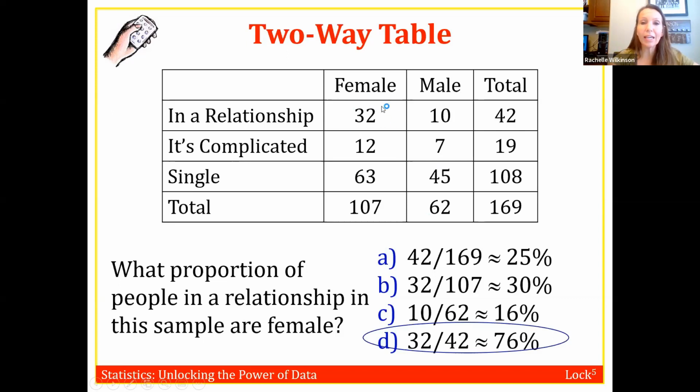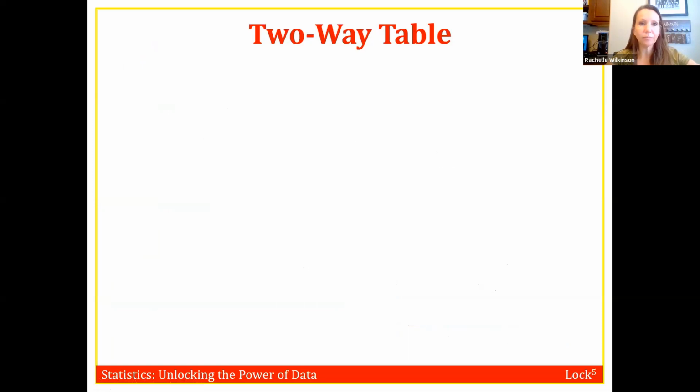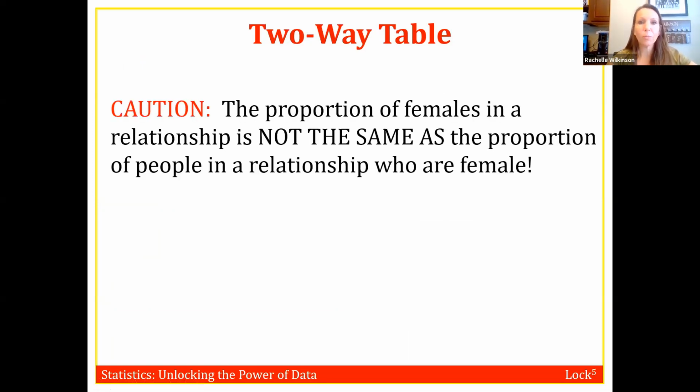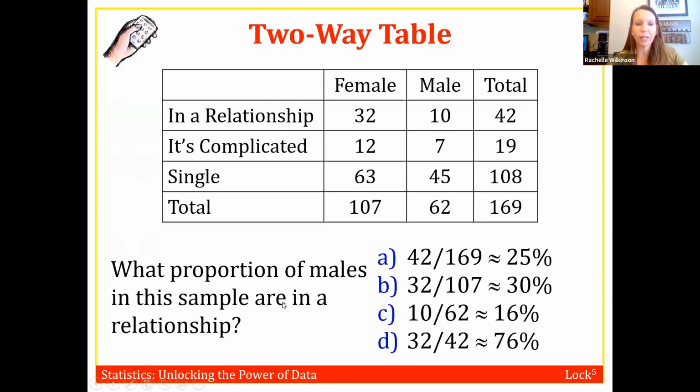So notice that we have the same number for the numerator, but the question was worded differently each time. So we want to make sure that we always read the question really carefully. So the proportion of females in a relationship is not the same as the proportion of people in a relationship who are female, because the one way we got 30%, the other way we got 76%. So always read the question very, very carefully.